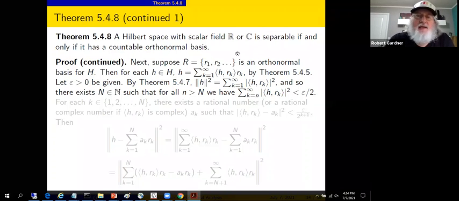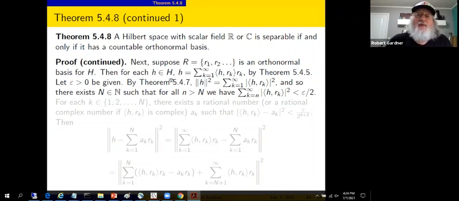We're trying to create a countable dense subset. We're going to give an epsilon argument, but we certainly will see rational numbers play a role. So suppose we have, let's see, the orthonormal basis. We know that any vector H in the Hilbert space can be written in the form H is a sum from 1 to infinity, inner product of H with R sub k times vector R sub k. Theorem 5.4.5 says you have an orthonormal Schauder basis. This is how you represent vector H.